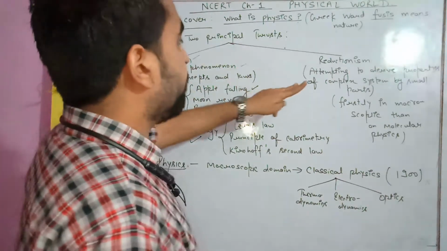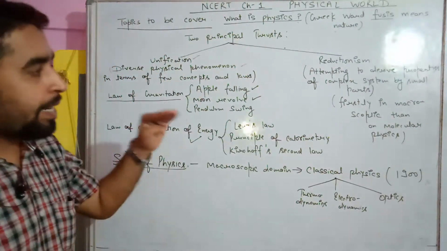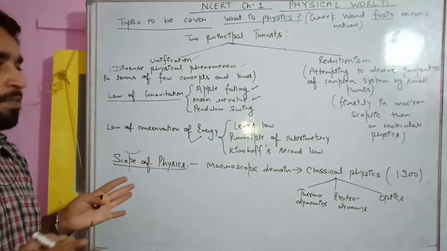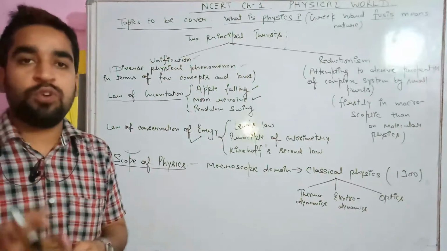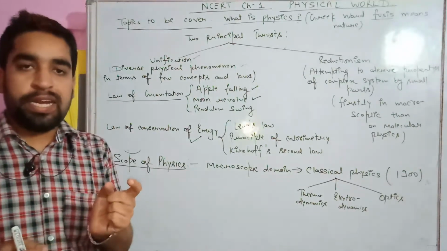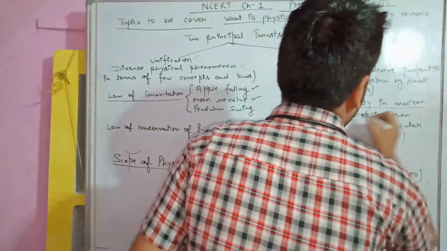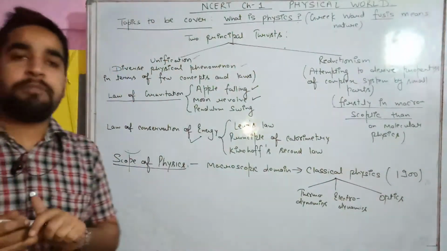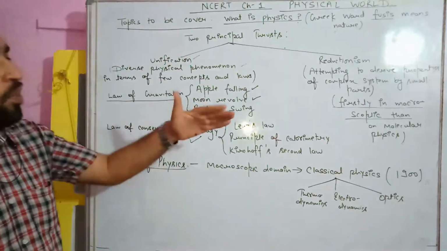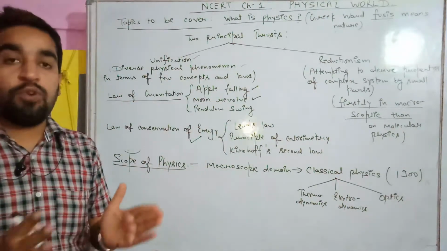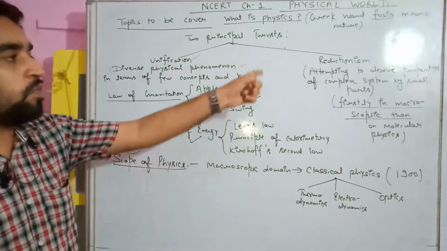Now, students, while studying physics, another thrust is reductionism. What is the meaning of this? Attempting to derive properties of a complex system from small parts. That is microscopic level, macroscopic level, you will come to know. For example, suppose we have a law and that defines for a very small level. That small level is known as macroscopic level. It is only applicable to small particles. So what we do, we combine these laws and we try to define it for a more complex system. We solve it part by part, and that is known as reductionism.